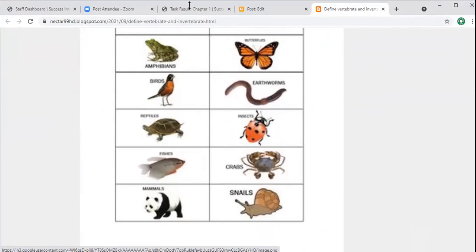Now it's okay, my dear. Now you understand. Okay, that's good. Excellent. That's great. Well done. So we name them vertebrates and invertebrates.